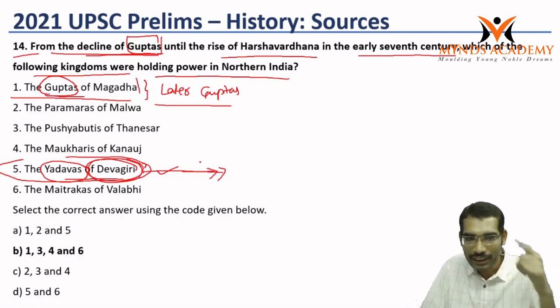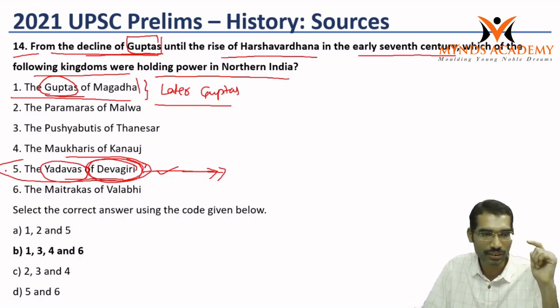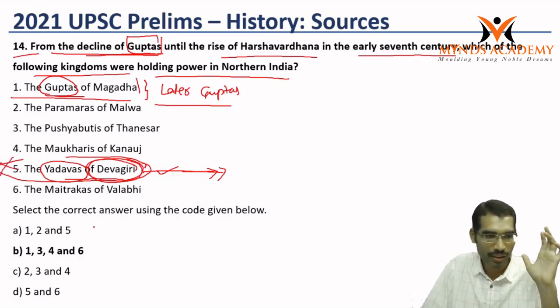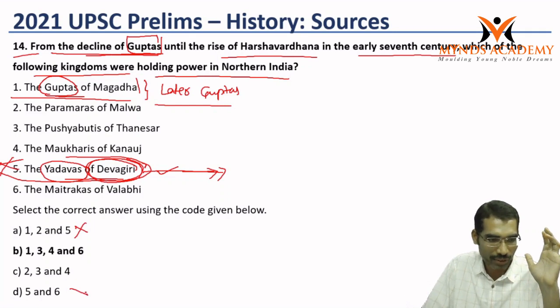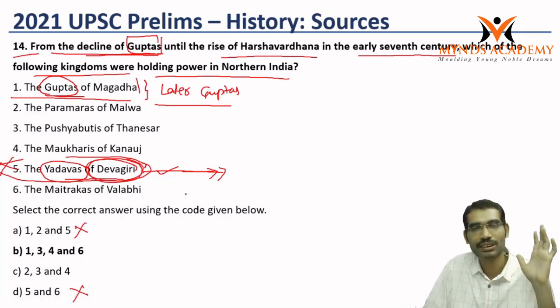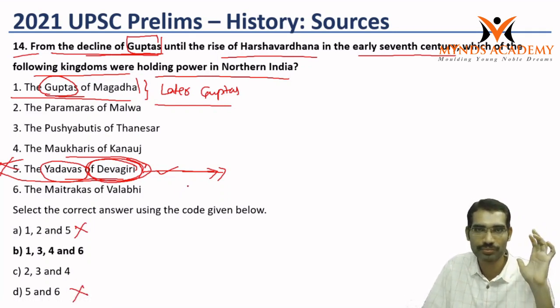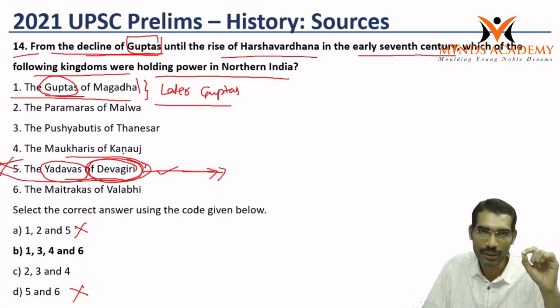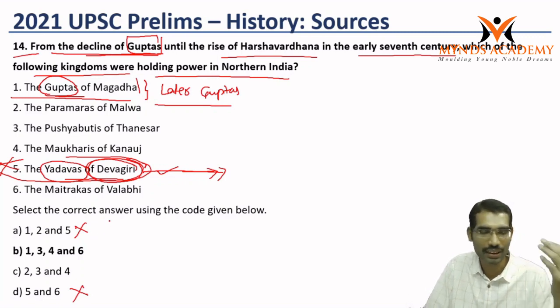If that strikes immediately after seeing this question, the fifth goes wrong. Then if we make the fifth wrong, the chances for this question increase by 50%, even if we do not know the other parts. At least if the brain immediately gives this clue, then the chances increase by 50%.